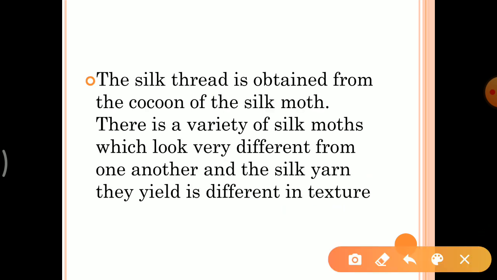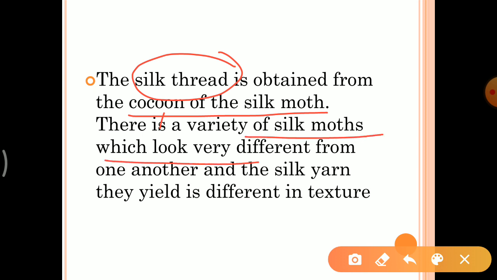The silk thread is obtained from the cocoon of the silk moth. We have seen that the fiber which is secreted by the caterpillar, which covers the caterpillar completely, is the silk thread, and we have to obtain the silk thread from the cocoon of the silk moth. And there is a variety of silk moths which look very different from one another. That's why the fiber obtained from different silk moths is also different in texture. Their level of smoothness is different, their level of shine is also different, and it is all because of the different varieties of the silk moth.